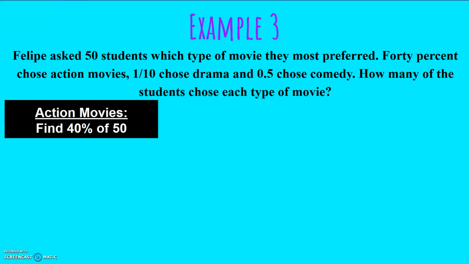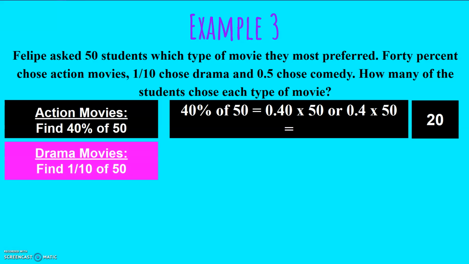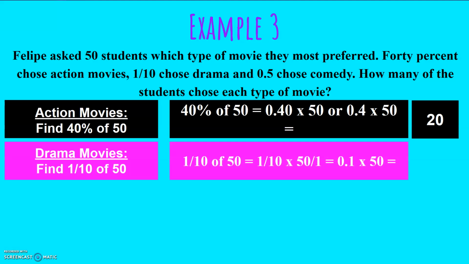So, for action movies, we're going to find 40% of 50, which we've been doing for the past few days. 40% of 50 is the same as 0.4 times 50, which equals 20. 40% of 50 is 20. Drama movies. Find 1/10 of 50. So 1/10 of 50 is the same as 1/10 times 50 over 1, which is the same as 0.1 times 50, all of which equals 5.